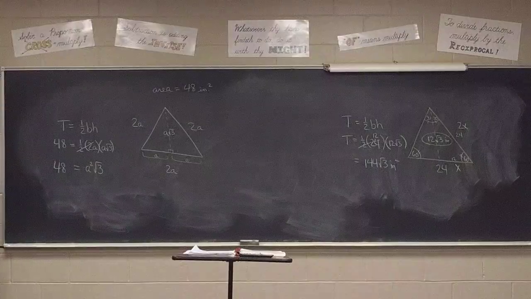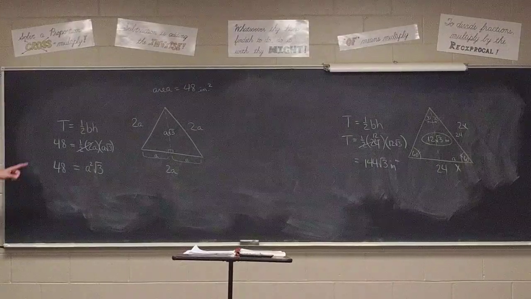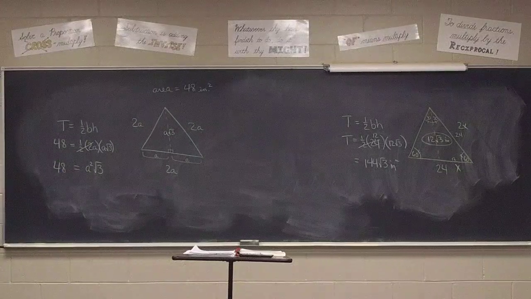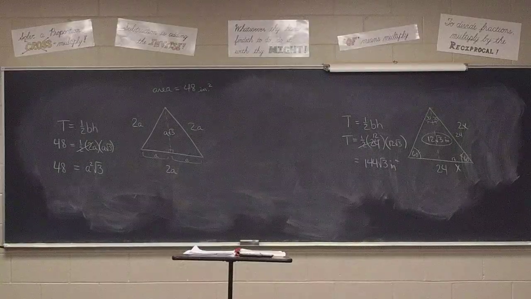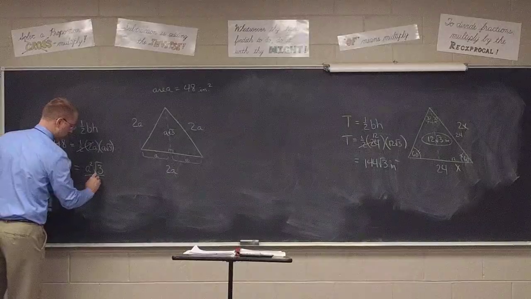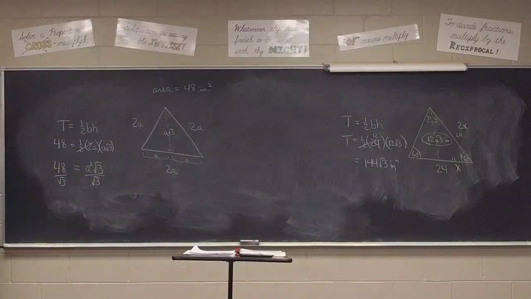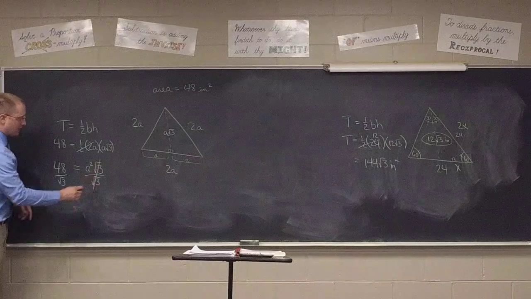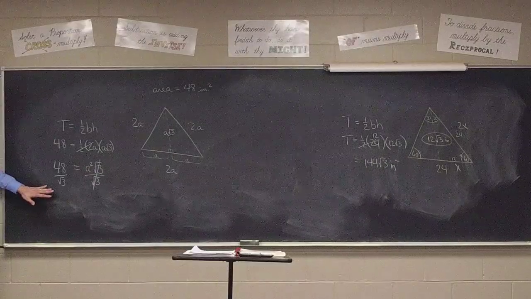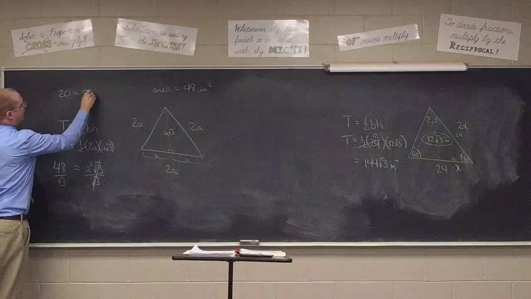Now this is where it starts to get a little bit ugly. What am I going to have to do next to get the a by itself? Square everything and then take the square root. I could do that. I was going to divide away the square root of 3. I think that's probably going to be the easier method for us here. And if I divide away the square root of 3, that gives me a squared equals 48 over the square root of 3. Just like if I had, let's just say, 20 equals 5x squared.